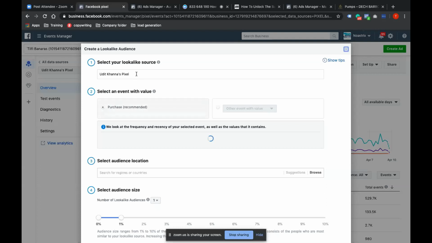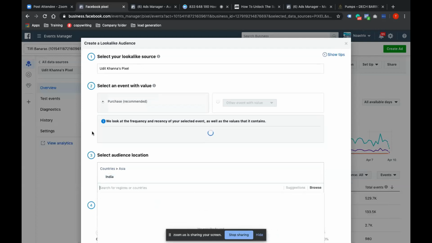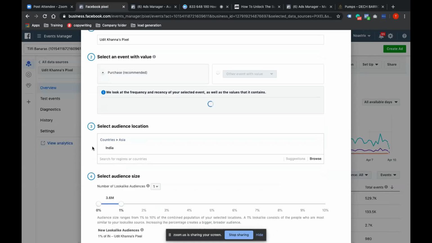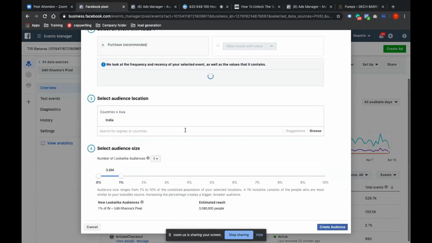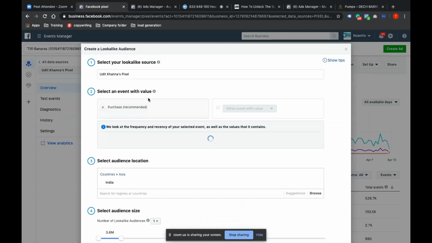So it will select the name of your pixel, and then you can simply select the location. This is very important because for value pixel audience, most of the time you get an option, but if you don't get an option, this is the way: I go to event manager, and then I move to pixel. So I can directly click on pixel also, and then I can create an audience. So this will be my pixel audience.